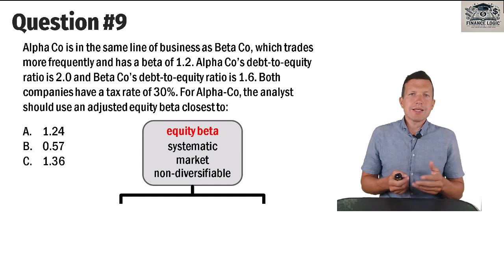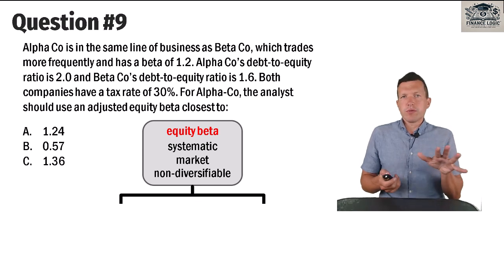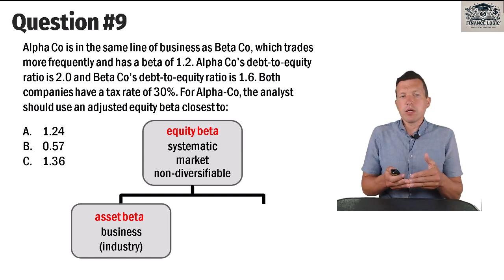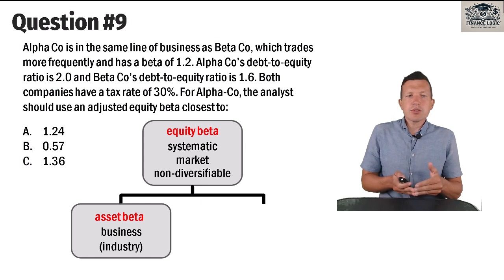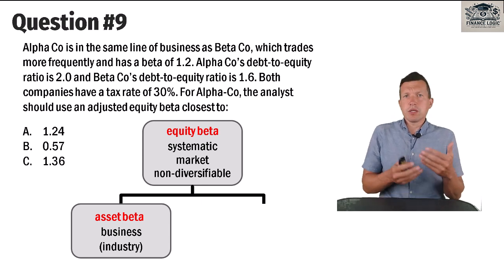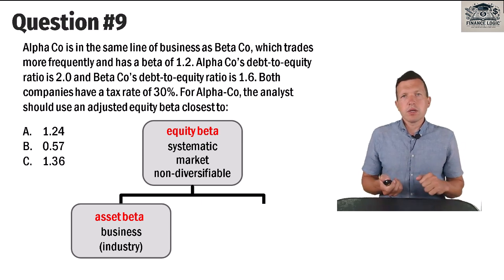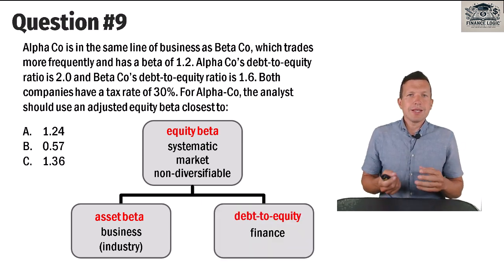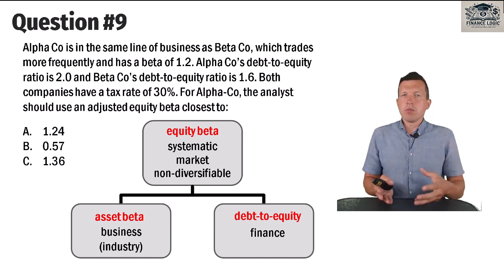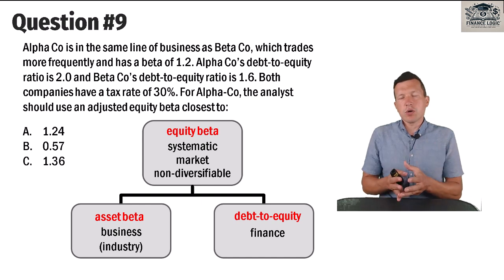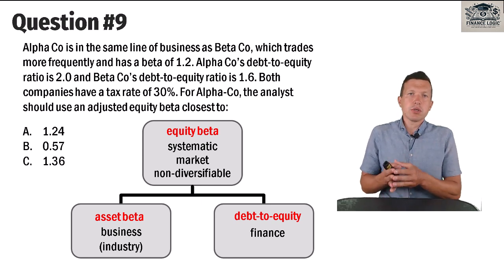And equity beta consists of two types of risk. First one is business risk, which is accounted by asset beta. Business risk is about what company does, in what industry it works. And the next component of risk is financial risk. It is about how companies finance. More debt means more fixed payments in future, and accordingly greater financial risk.